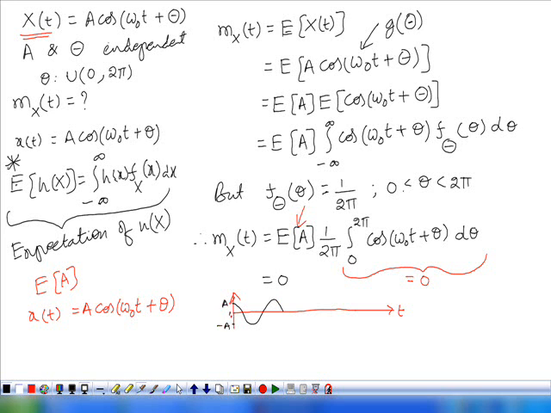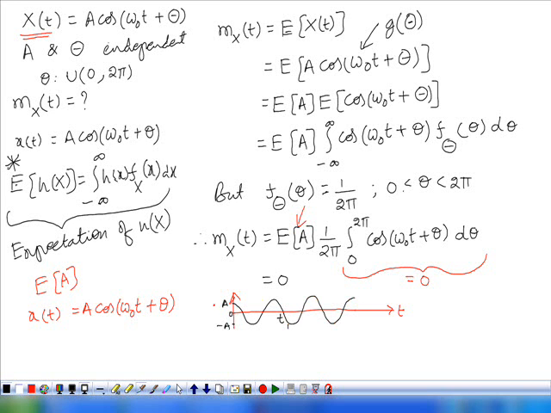For example, if you are starting at 0, and let this be some t1, from 0 to t1 this is the variation of this function. After t1, how will it vary? In the same manner, forever.